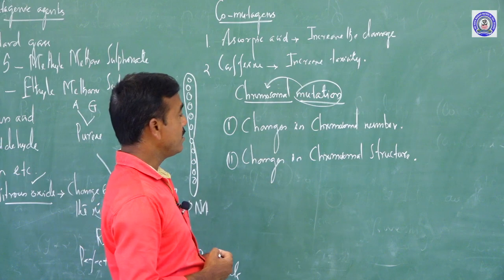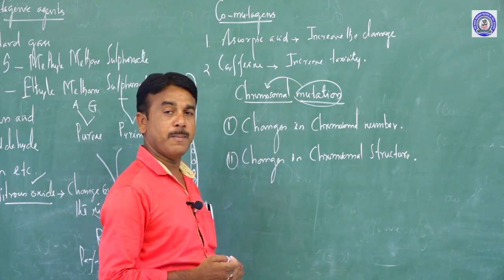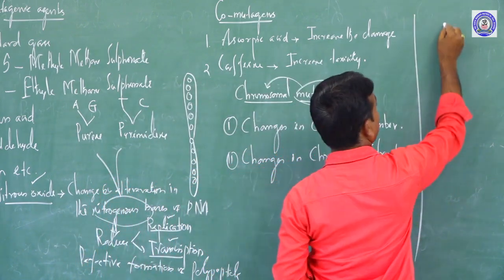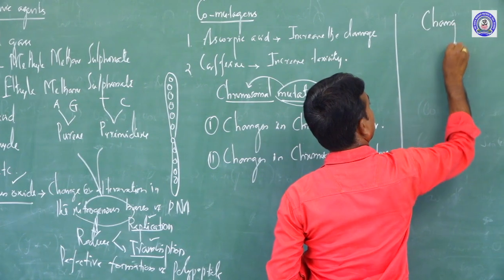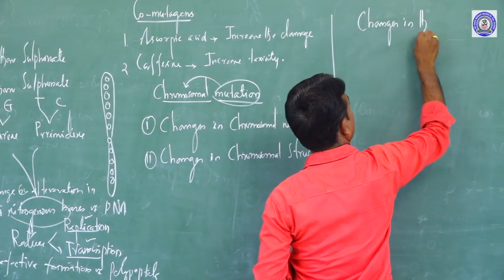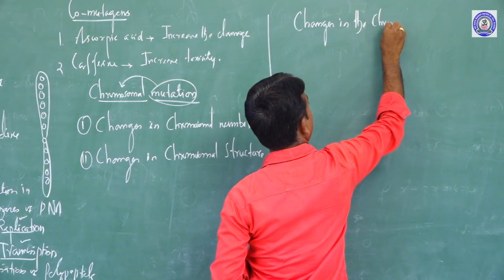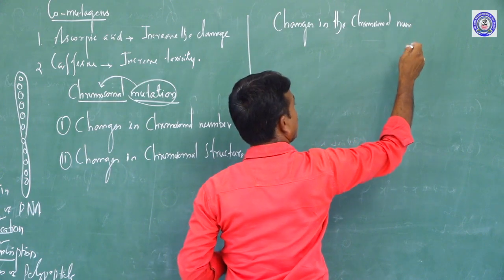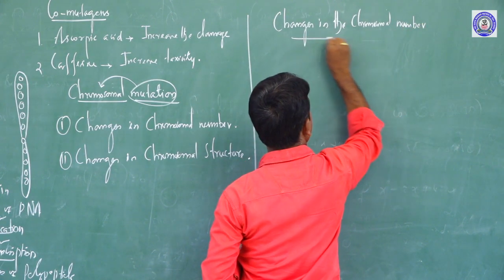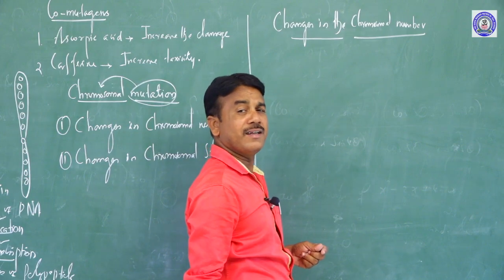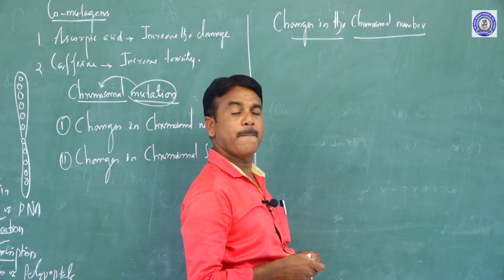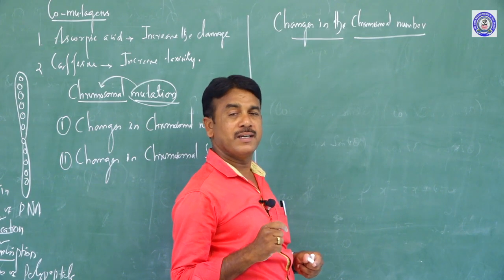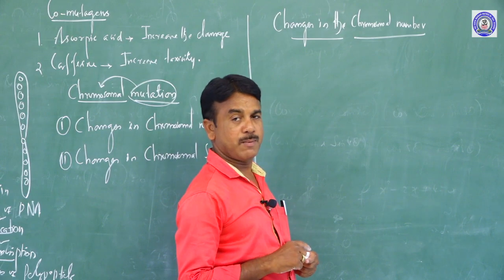Now go to changes in the chromosomal number. In the world, there exist a lot of species. All the living species possess a specific number of chromosomes.